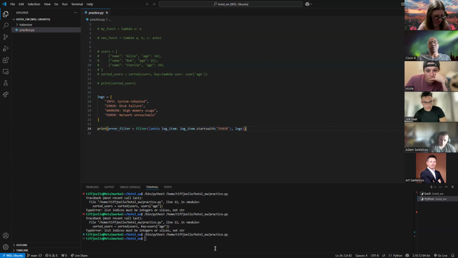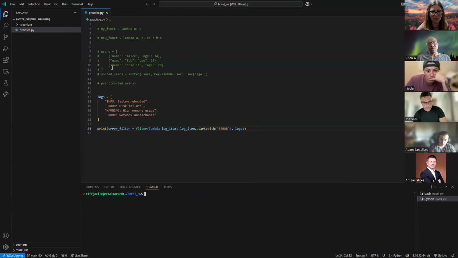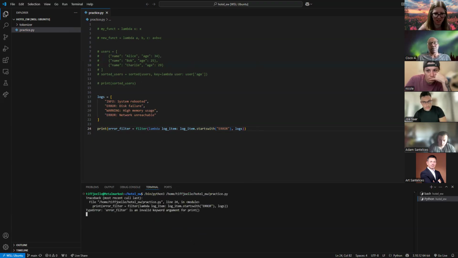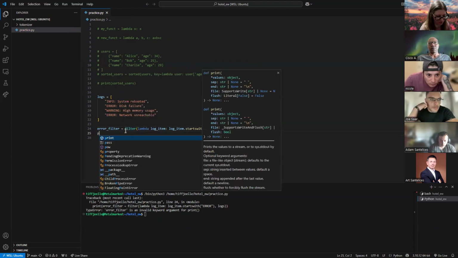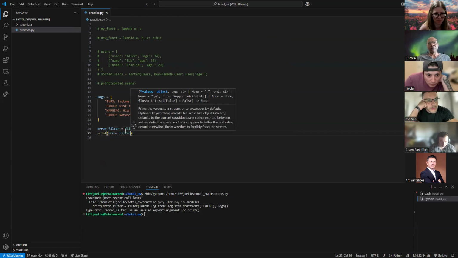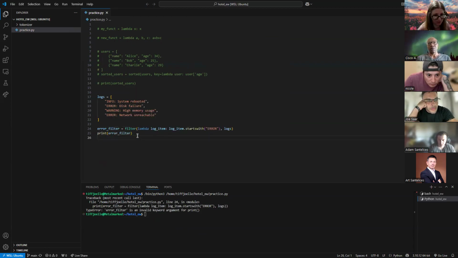To see anything, let me clear the terminal so it's a little bit easier. We didn't even do sorted to see, oh my gosh. Let's go back. Why are you being weird? Print. What am I missing? Let's maybe just not try printing that. Let's just try printing error filter since we defined it right there. I should be able to just pull down here and try running it again.